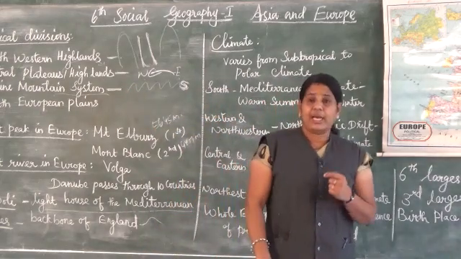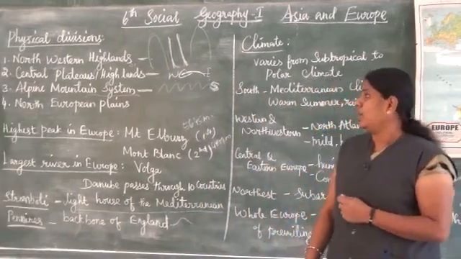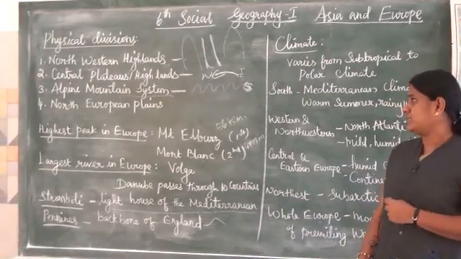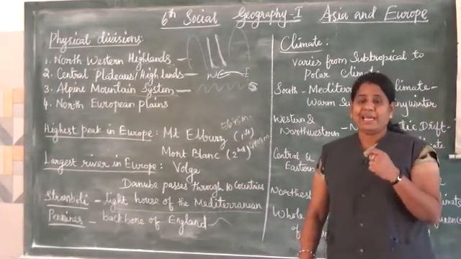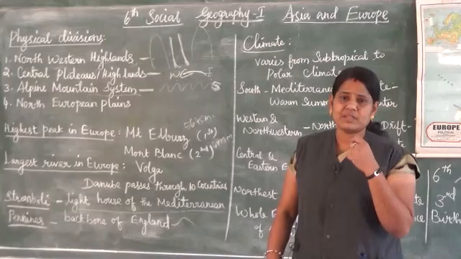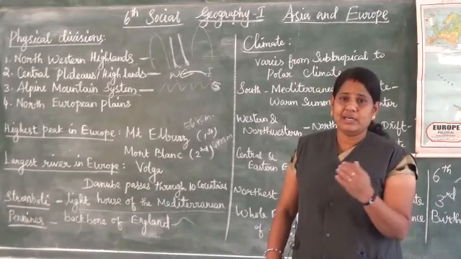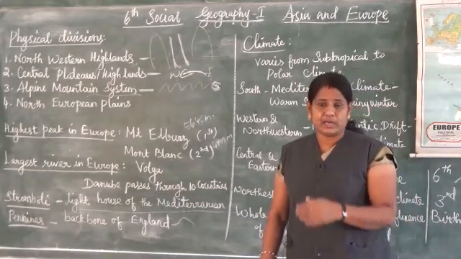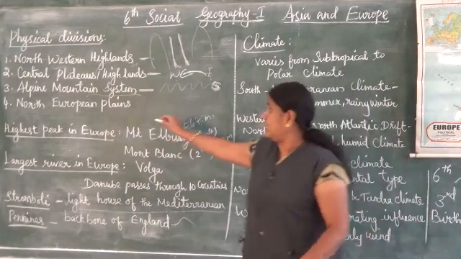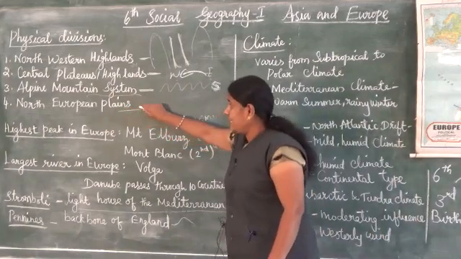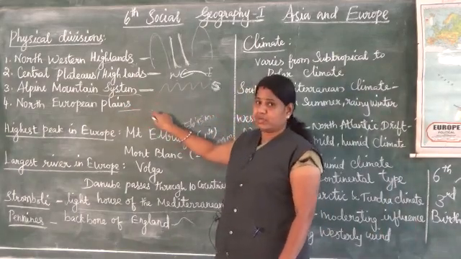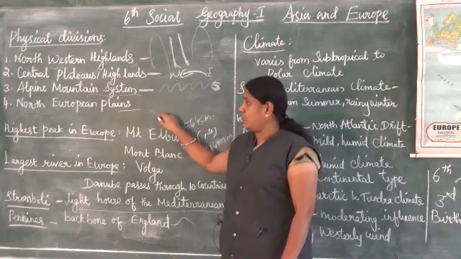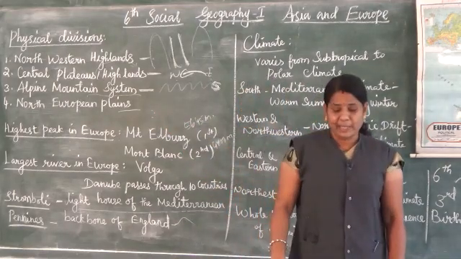The next and last one is the North European plains. Usually we know that plains are found near the sea, but the North European plains are found near the rivers. We can see many rivers in the North European plains.